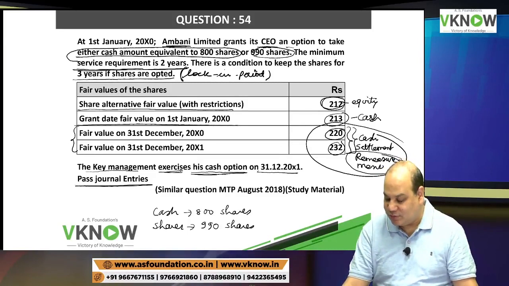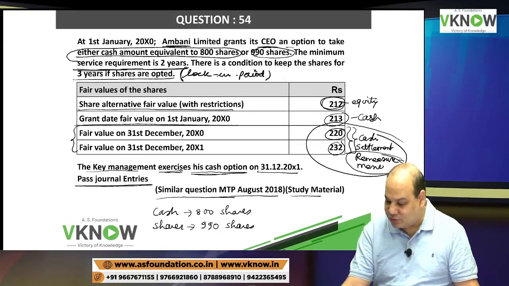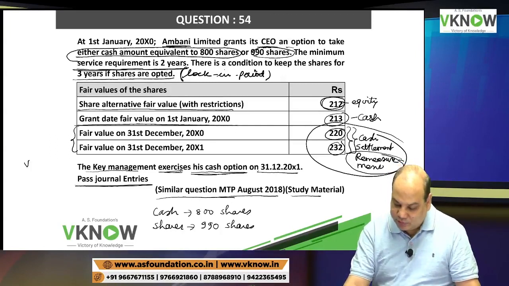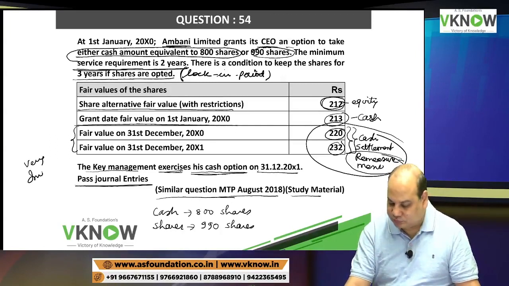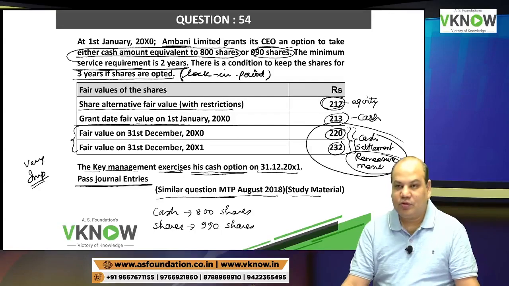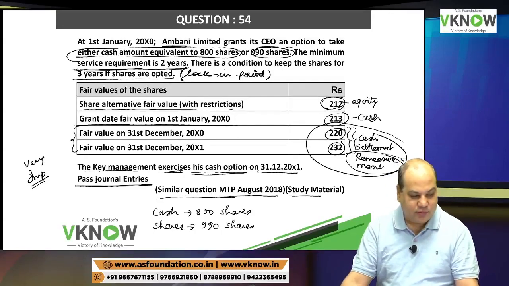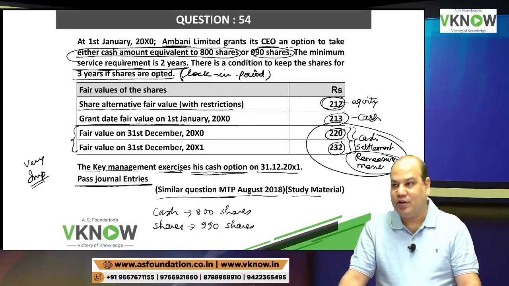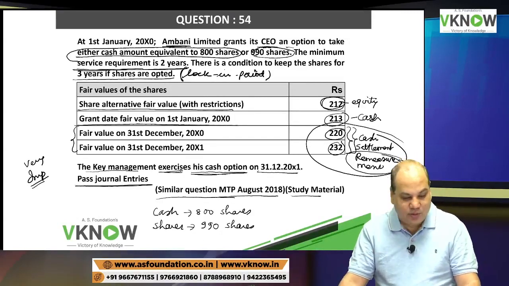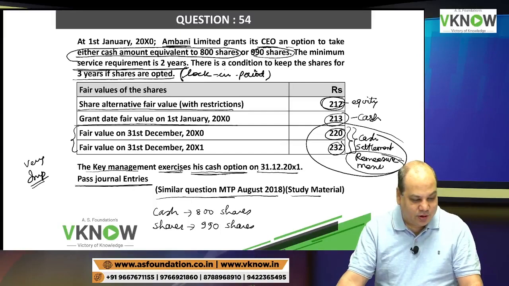Cash is the king. This question was asked in MTP August 18 and study material. So very important question. You should revise it a day before exam, okay? It deserves a revision because it has been repeated many times in many institutes' publications.